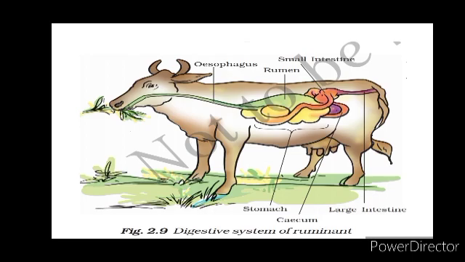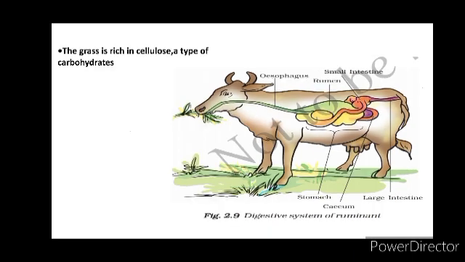Now let us study in brief about the digestion process in ruminants. These ruminants are grass eaters. The grass is rich in cellulose, which is a type of carbohydrate. In ruminants like cattle, deer, etc., bacteria are present. The bacteria present in the rumen help in the digestion of this cellulose.